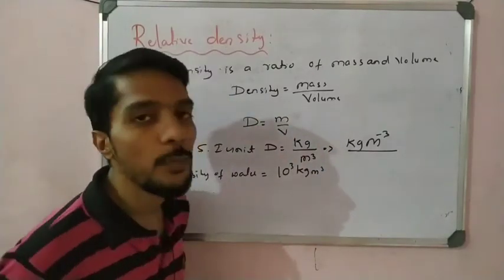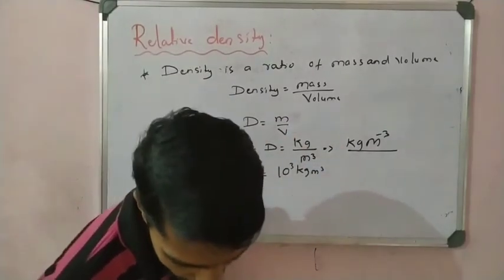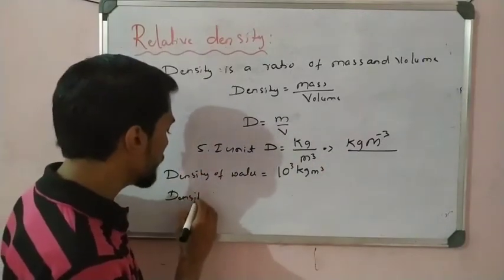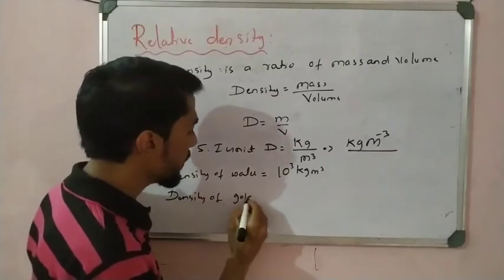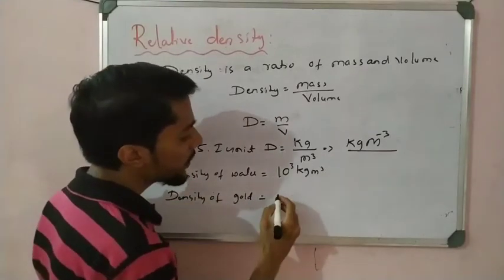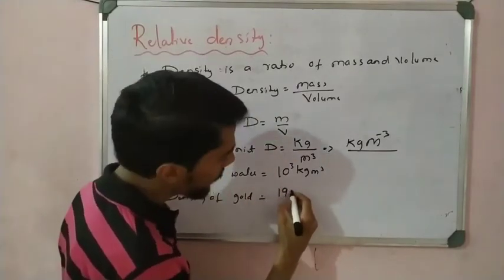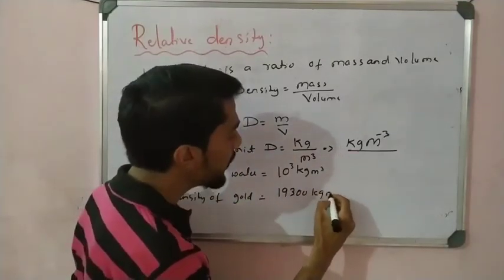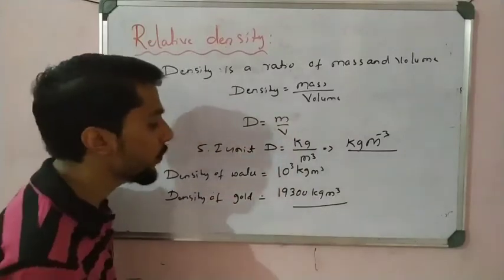Okay, 1000 kg per meter cube, the 10 to the power 3 is there. And then the density of gold is there, right? Density of gold is there. How much is it? It is 19300 kg per meter cube. Okay, that is the density of gold.